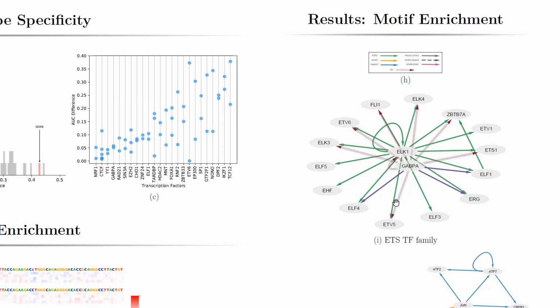We finally provide a graphical representation of the most significant motif hits in three cell types, which are K562, which corresponds to leukemia, A549, which corresponds to lung cancer, and HepG2, which corresponds to liver cancer. And we display the motif networks here, where each node corresponds to either a transcription factor or a motif, and the directed arrows point from transcription factors that are part of ChIP-seq experiments to the motifs that are enriched in these ChIP-seq experiments. The different colors of the arrows indicate whether it's enriched in one cell type only, two cell types, or all cell types.